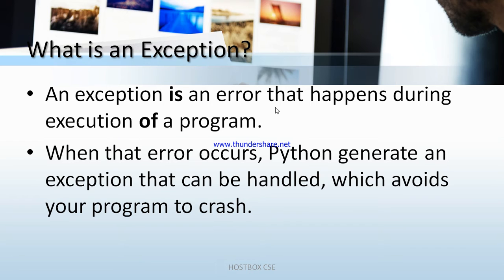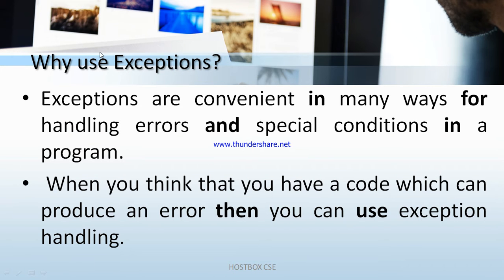An exception is an error that happens during execution of a program. When that error occurs, Python generates an exception that can be handled, which prevents your program from crashing. We use exceptions because they are convenient in many ways for handling errors and special conditions in a program. When you think that you have code which can produce an error, then you can use exception handling. Once we go through the small scripting programs, you can understand clearly.